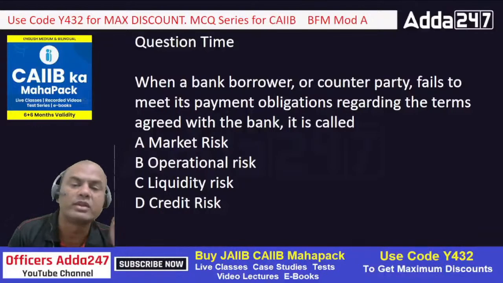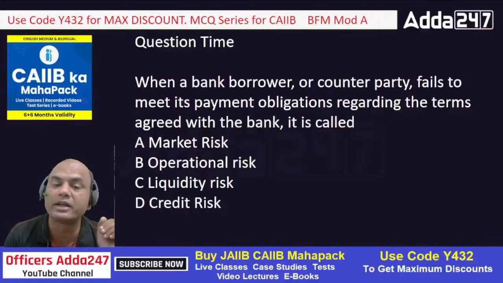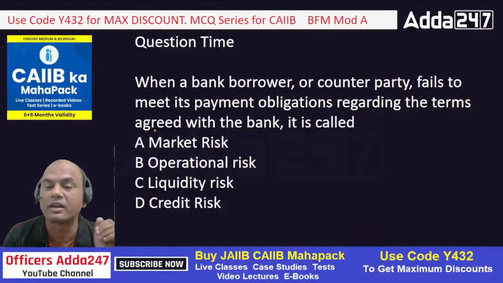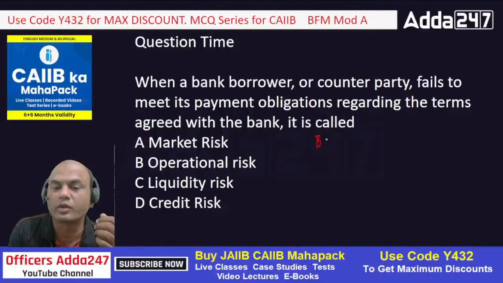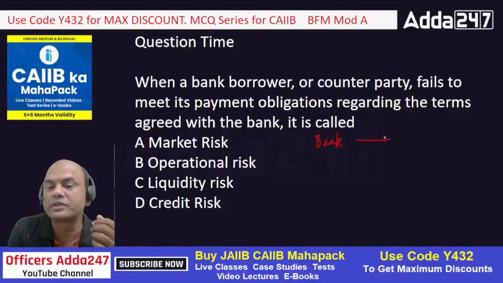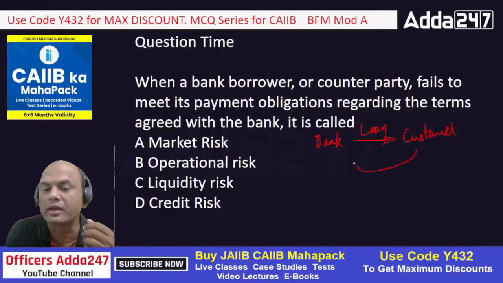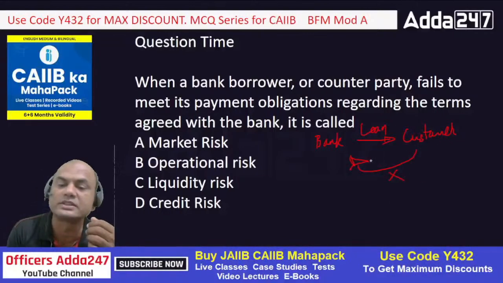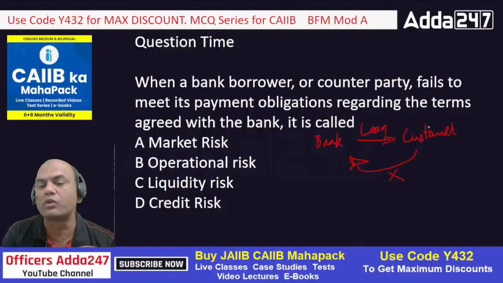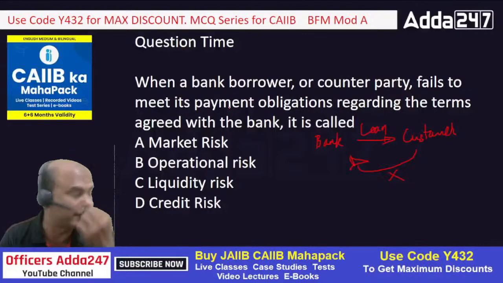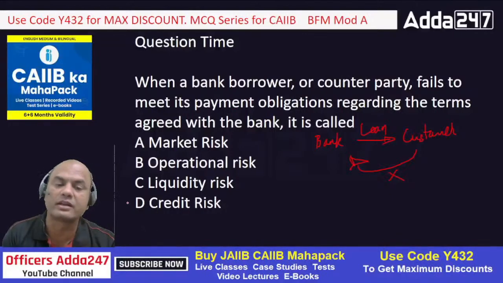Second one: when the bank's borrower or the counterparty fails to meet its obligations regarding the terms agreed with the bank, it is called what? If I am the bank and this bank gives a loan to the customer, and the customer is not able to repay, which risk is this? Market, operational, liquidity or credit risk? Everyone be fast. The customer is always known as a counterparty or borrower. So this risk is known as, correct, credit risk.